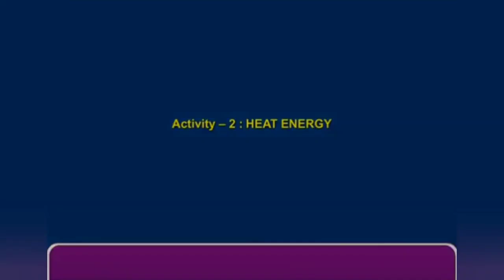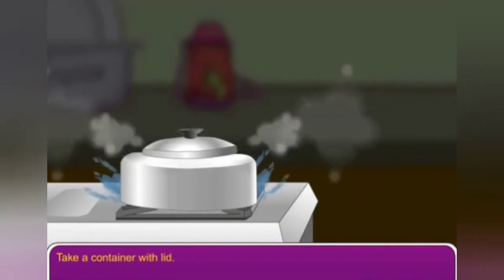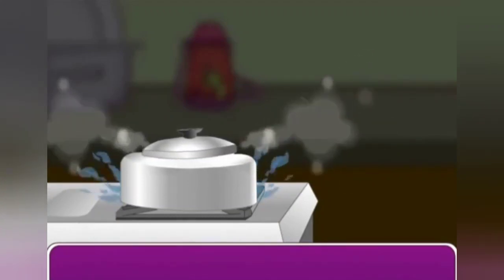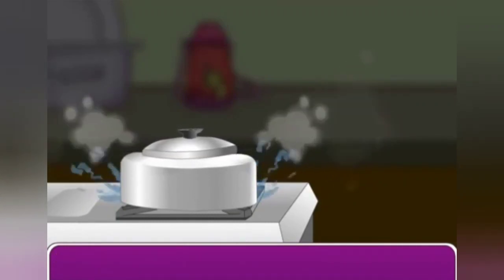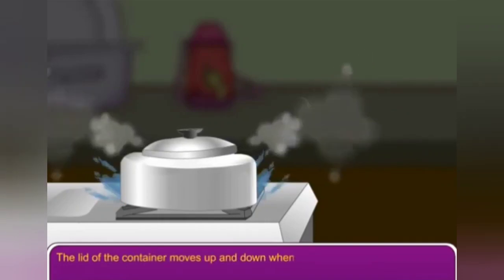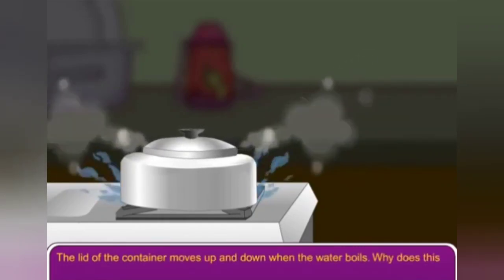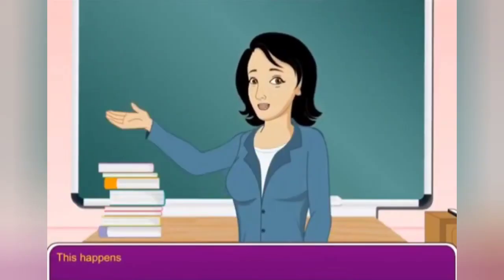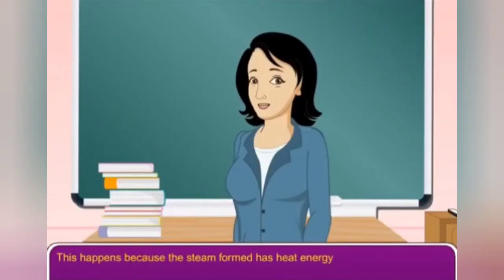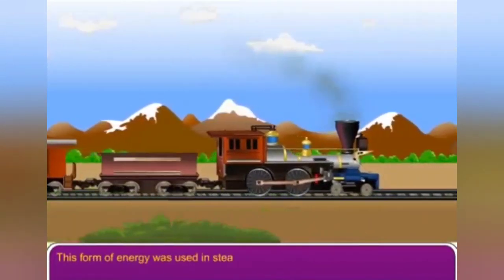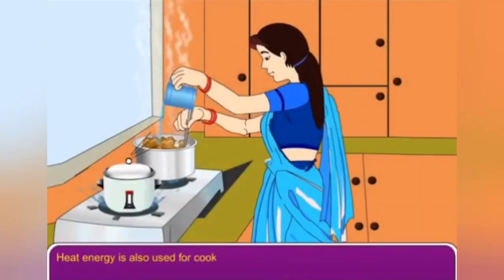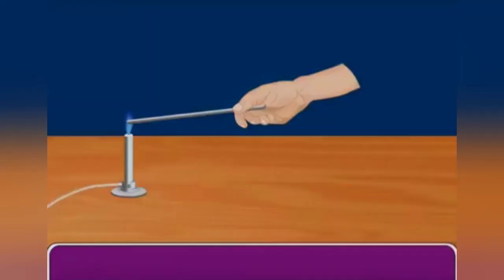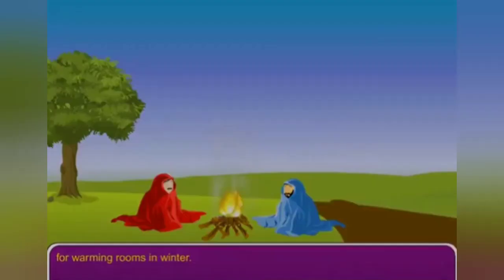Activity 2. Take a container with a lid. Fill it half with water. Heat it till the water starts boiling. What do you observe? The lid of the container moves up and down when the water boils. Why does this happen? This happens because the steam formed has heat energy that moves the lid up and down. This form of energy was used in steam engines to move the train. Heat energy is also used for cooking food, for melting metals, and for warming rooms in winter.